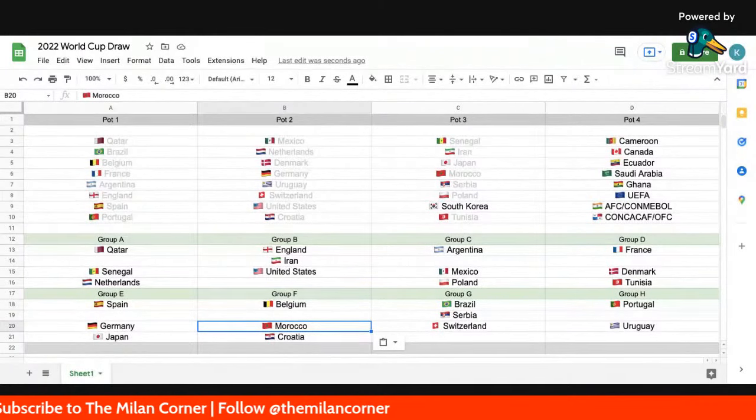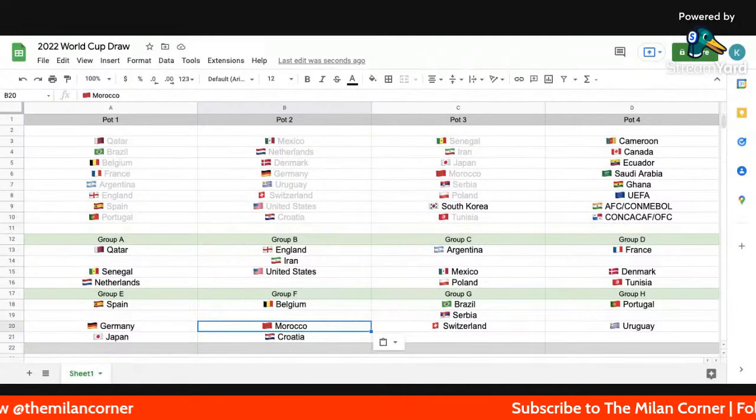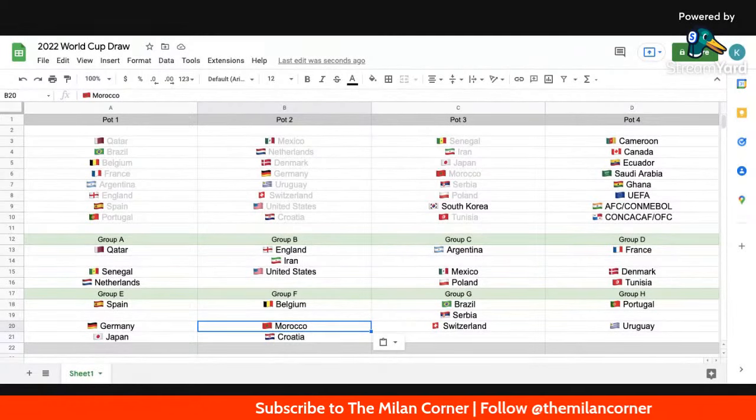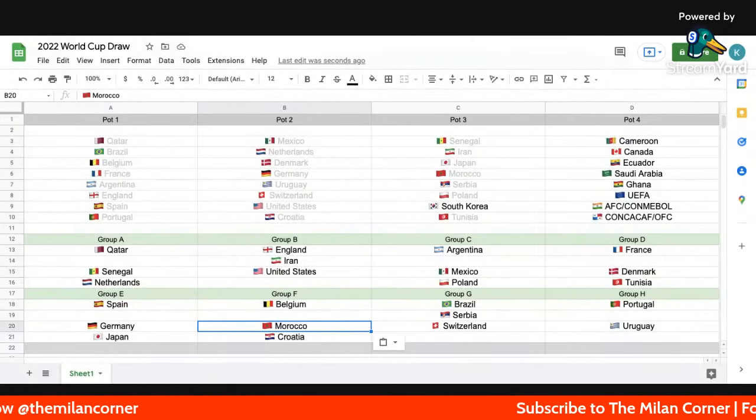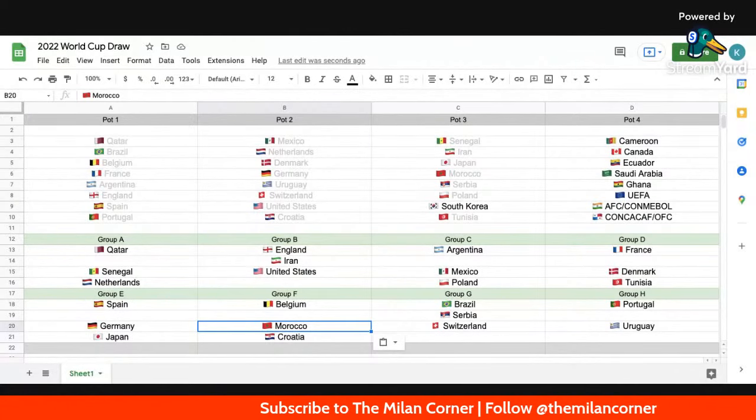And the final team is the Korea Republic, South Korea. Automatically, they're going to end up in Group H. They have been in the World Cup more than any team in Asia. The number one to make it to the World Cup is South Korea.